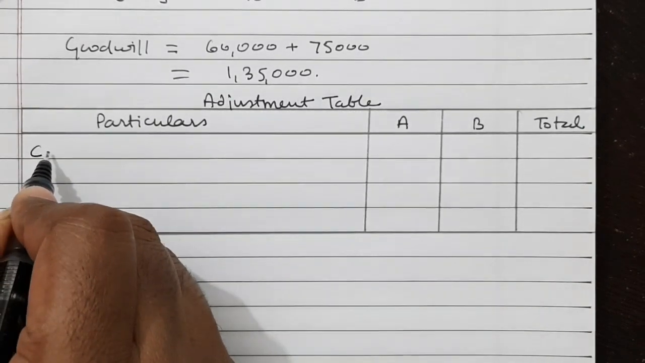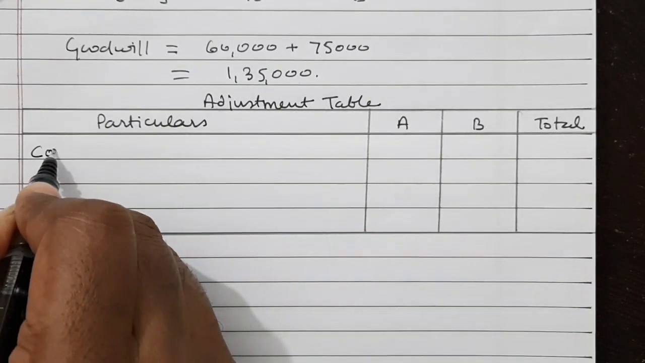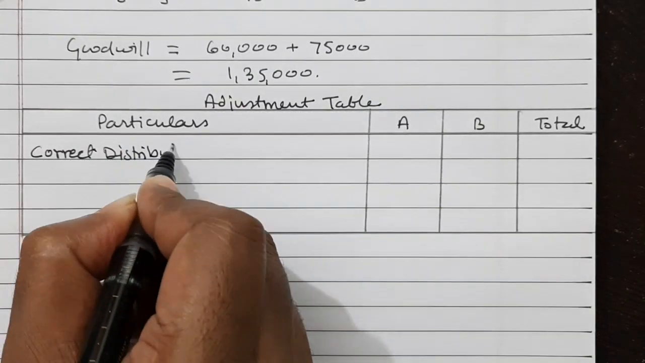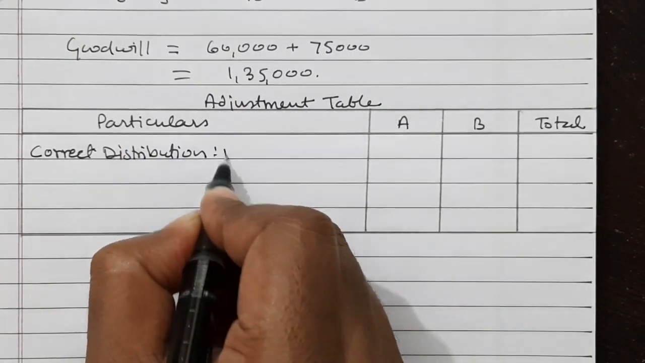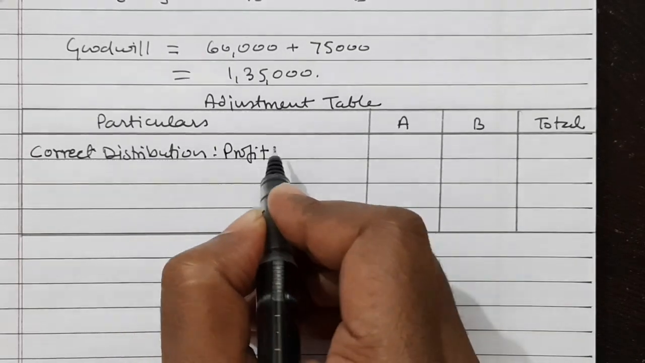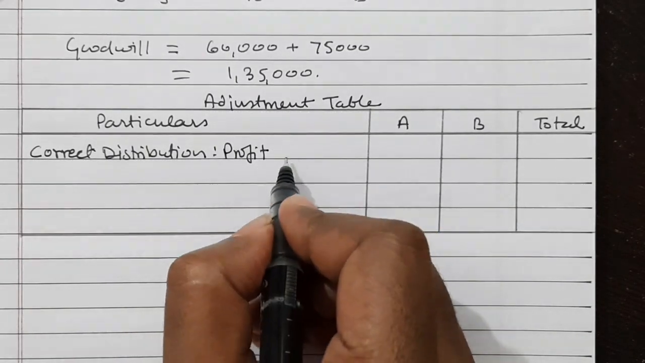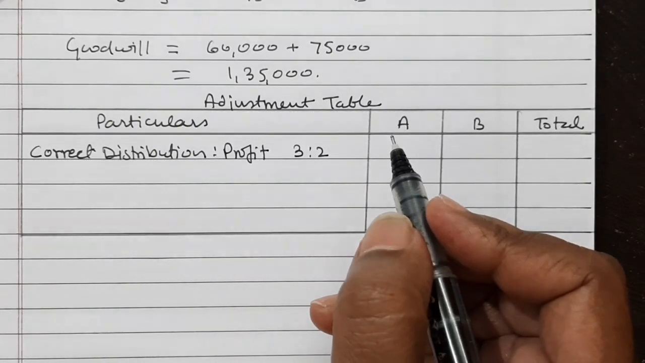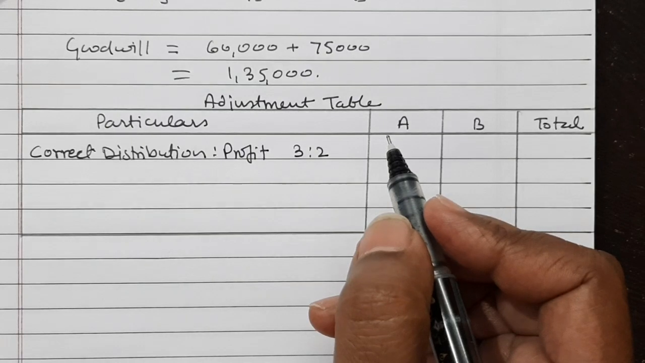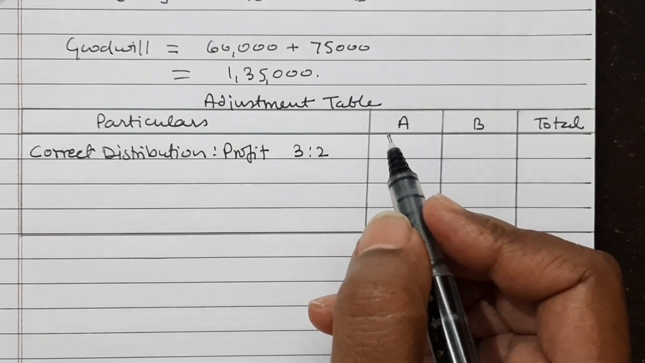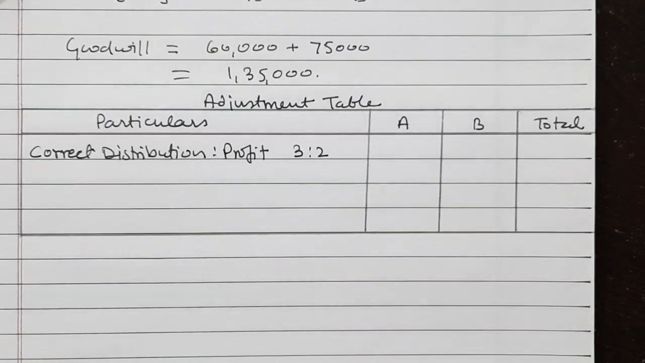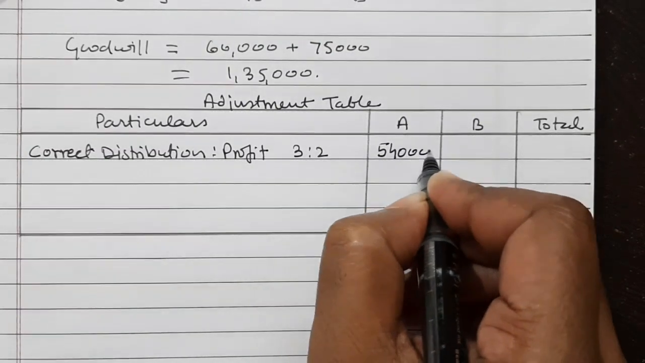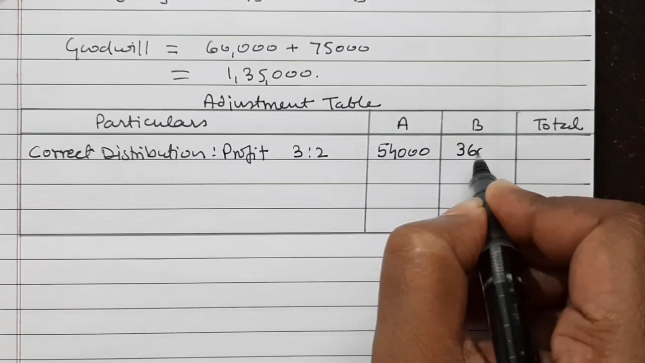So correct distribution of profit was supposed to be made in new ratio, that is 3:2. So 90,000 is the current year's profit, and if we distribute it in the ratio 3:2, then we will get 54,000 and 36,000.